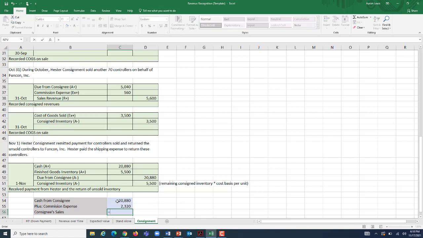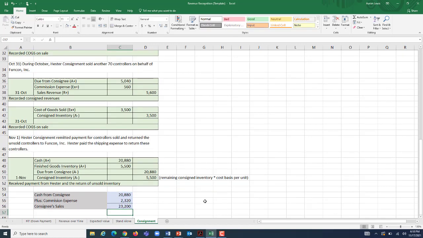Well, what happens when you add those two numbers together? We get $23,200. Is there a way that number should make sense? Well, let's think about this. They sold, as we've gone through, 290 controllers on our behalf. And they sold all of them at $80 a piece.